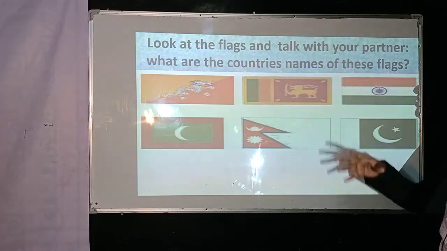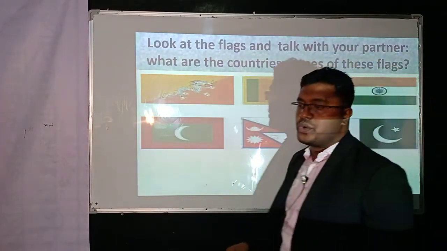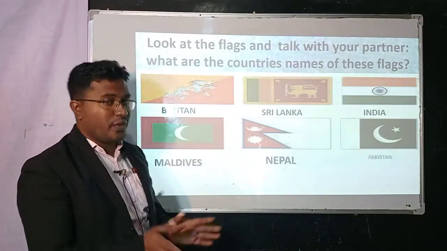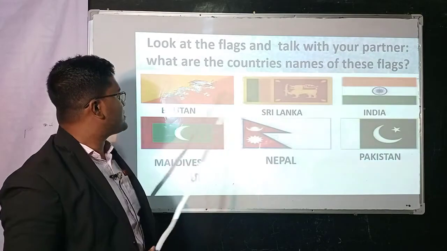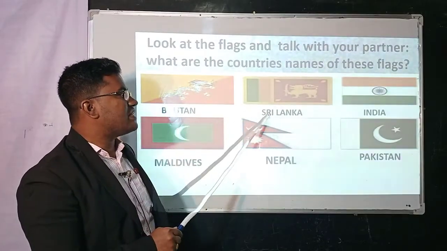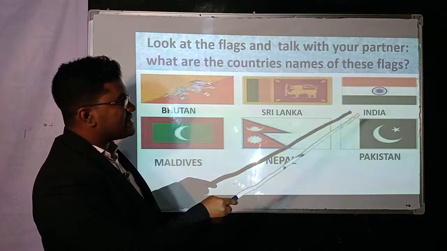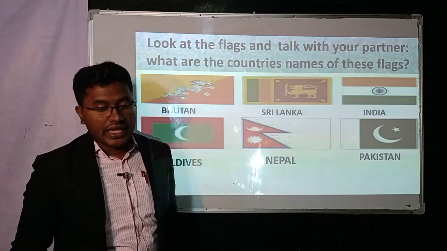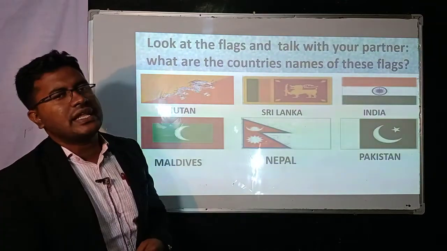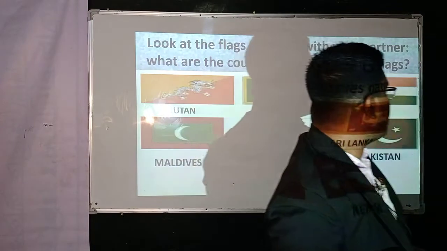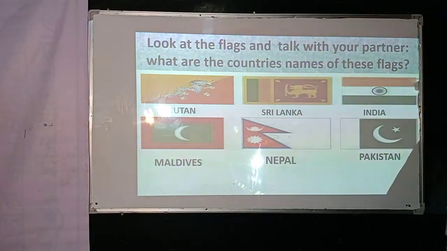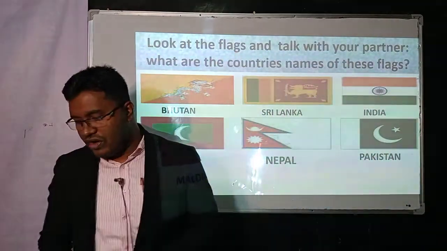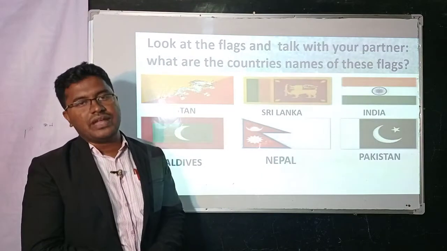If we look at these flags, hope you can guess which topic we will discuss today. My dear students, yes, I hope your assumption is right. The first flag is for Bhutan, second is for Sri Lanka, third one is for India, and fourth one is Maldives, Nepal, and Pakistan. You know that all these countries are related in our SAARC. SAARC means South Asian Association for Regional Cooperation. So all the countries are members of SAARC, and all the countries are our neighbors.